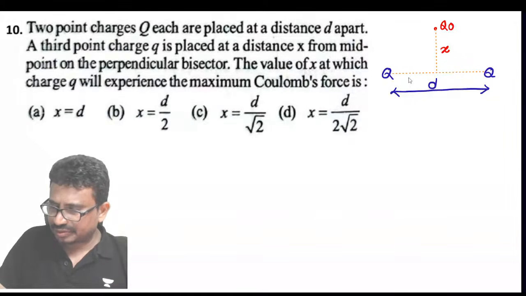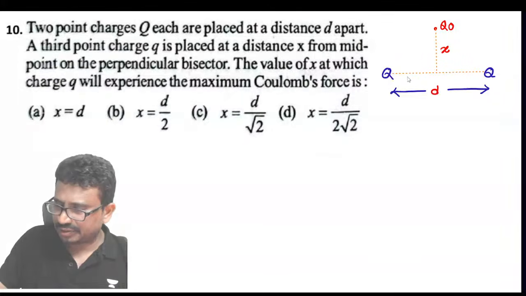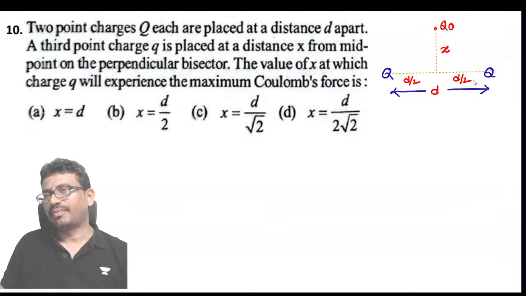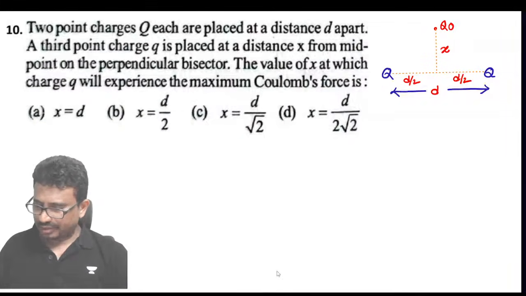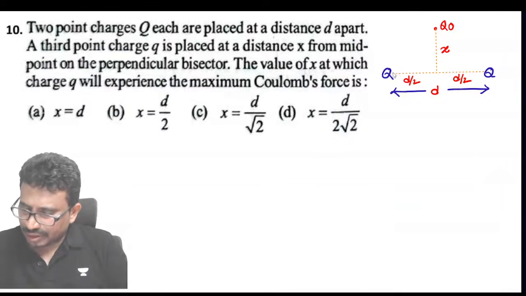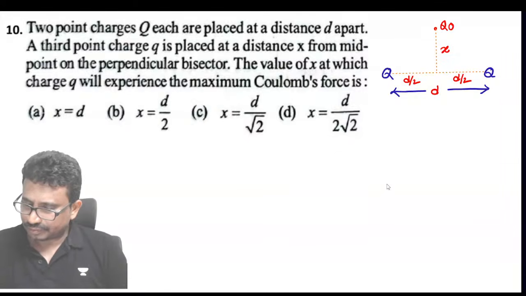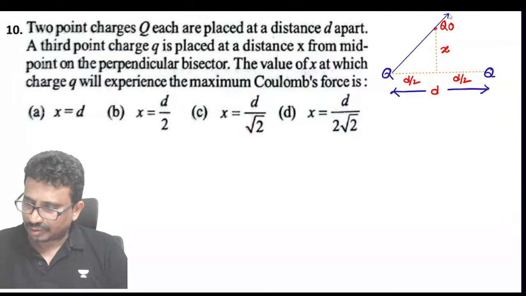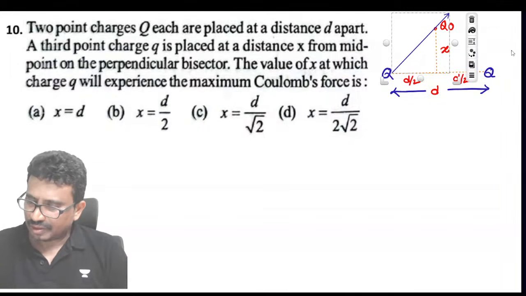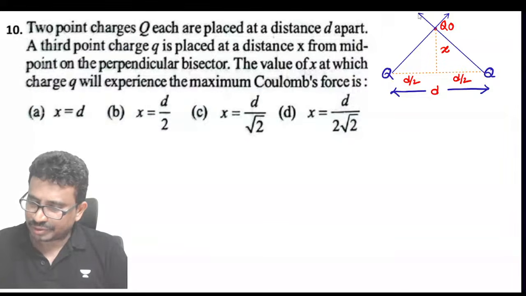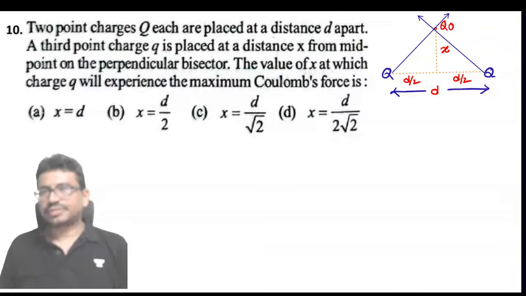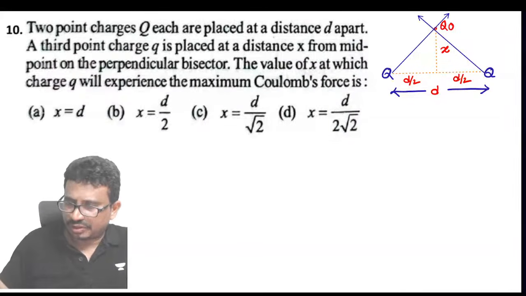Now this total distance is d, and this distance is d by 2. This distance is d by 2. Right. And this force is in this direction, and this force is in this direction, and these horizontal forces will get cancelled here, and we have only the vertical forces.